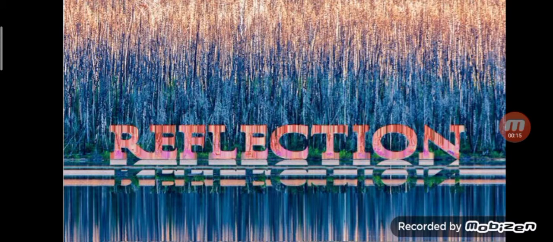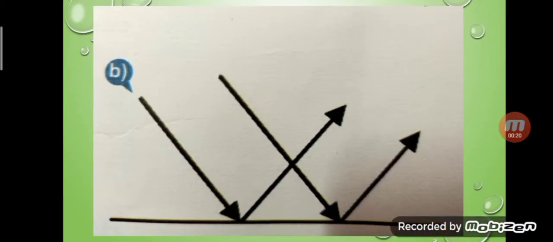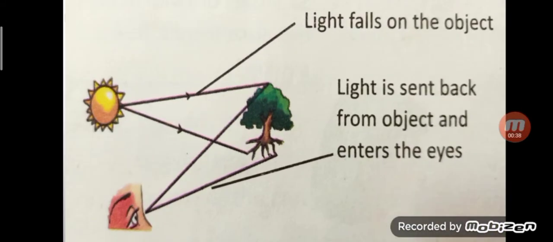So what is reflection? When a ray of light falls on a surface, a part of it is returned back into the same medium, and this phenomenon is called reflection of light. So the light reflected from different objects creates their images which we see. This light enters our eyes and our brain is able to interpret the images.